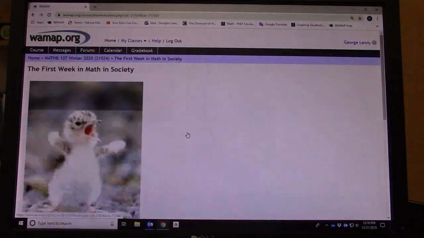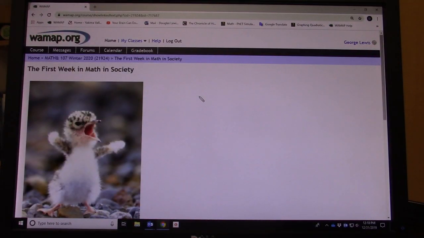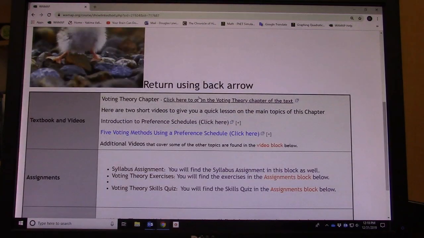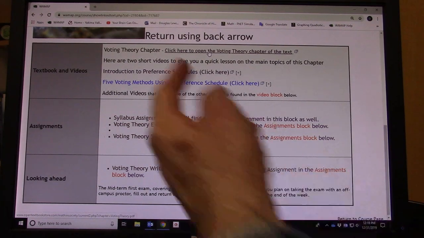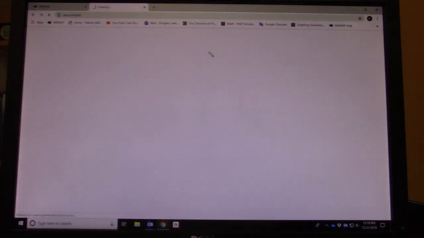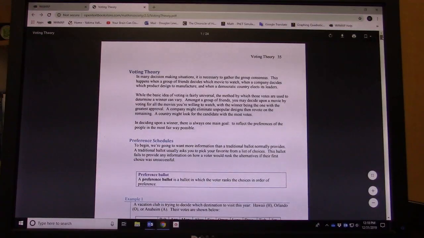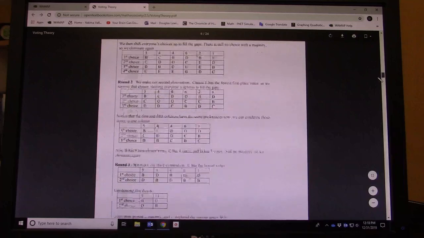So if we click on the first week in math and society, we're kind of greeted with a cute little bird there, but it tells us that the textbook and videos are for this voting theory chapter, and you can click here and just open the chapter for voting theory. This is the book that's free online. If you select that, it's going to open it in a new tab, and this is all the reading material from the book for that chapter.